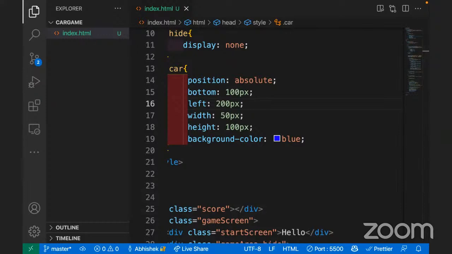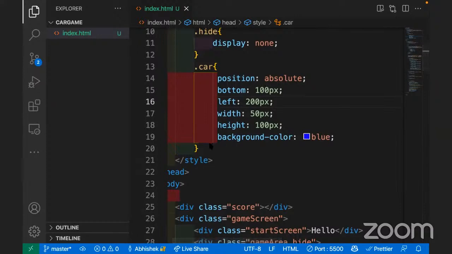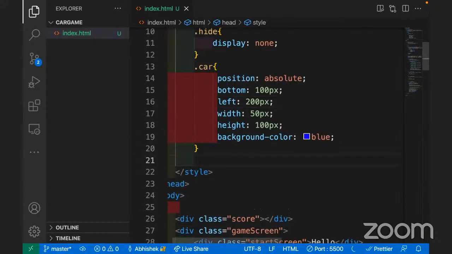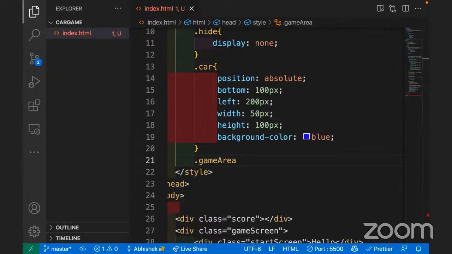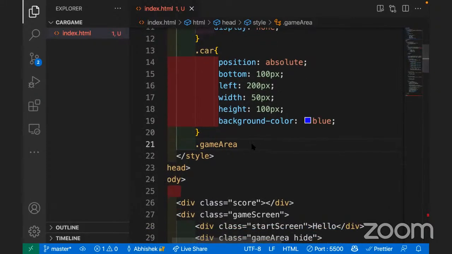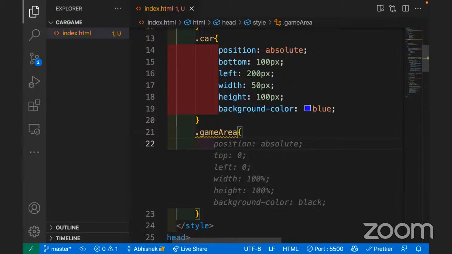Of course now we need to design our game area. What will be the color of the game area and all that, so that in that place our car can move. Let's have a look. We already know that our class is game area. Again, your chat got disabled. I don't know why, suddenly a pop-up is coming on your chat and blocking it. For some reason. It's suggesting something, but let's take it on our own.